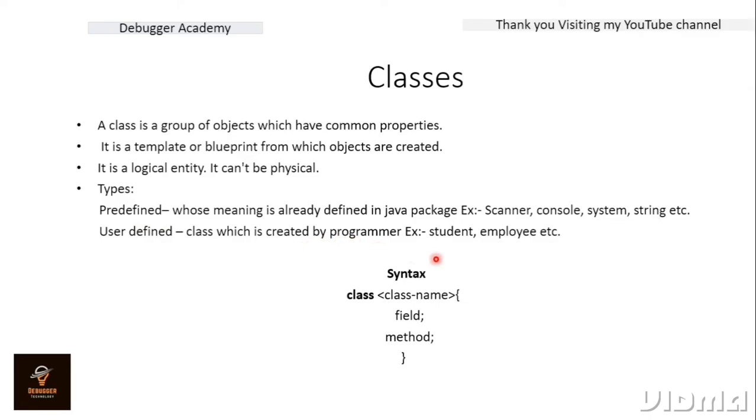For example, if we are creating a program in which we need a class of student, we call it Student as a class. If we need any other classes like Employee, we can create them according to our need. Inside it we can use many functions, many methods, many fields, etc. So this is the syntax for writing any class.